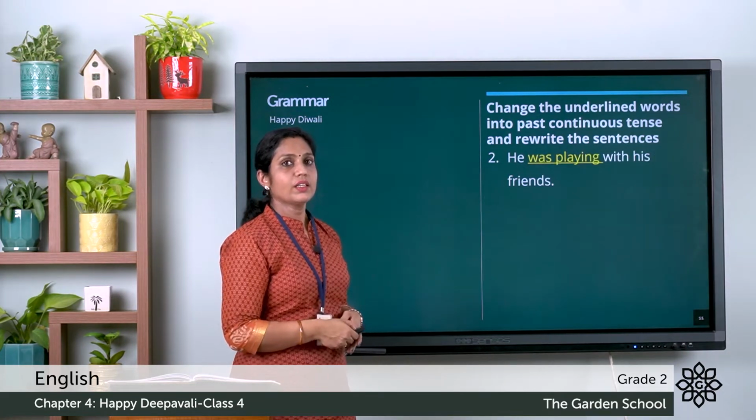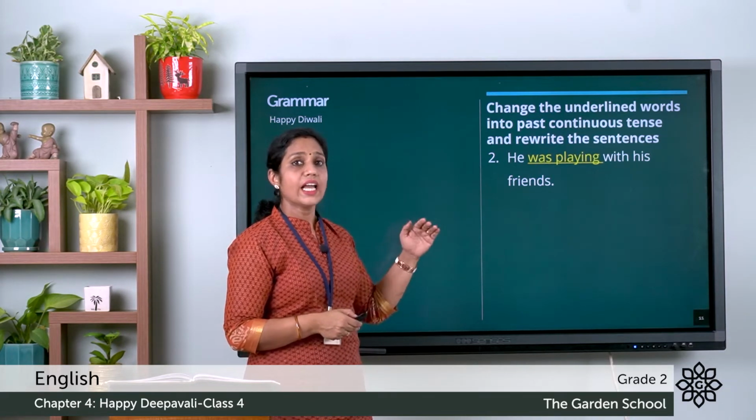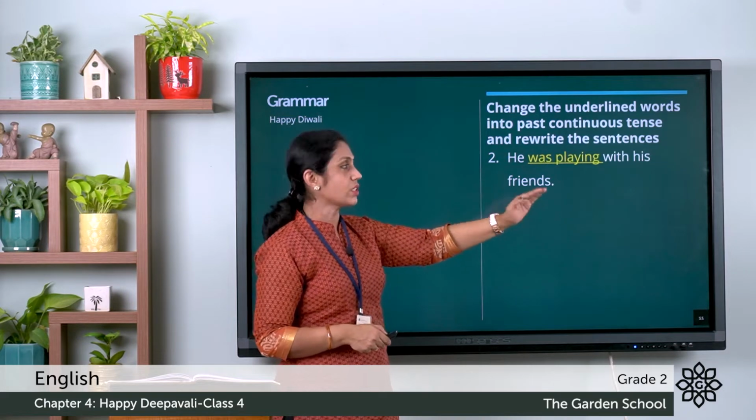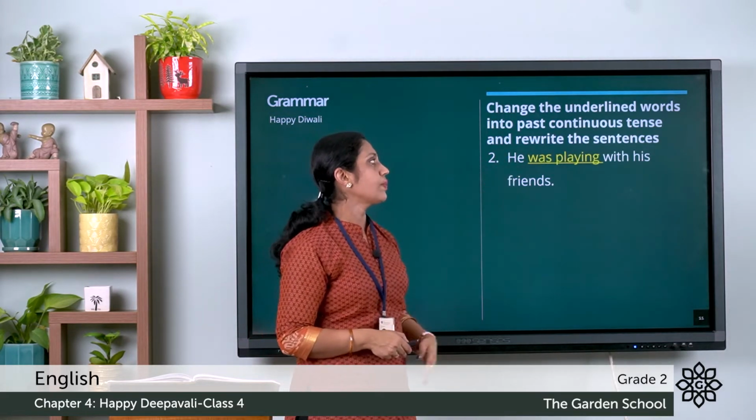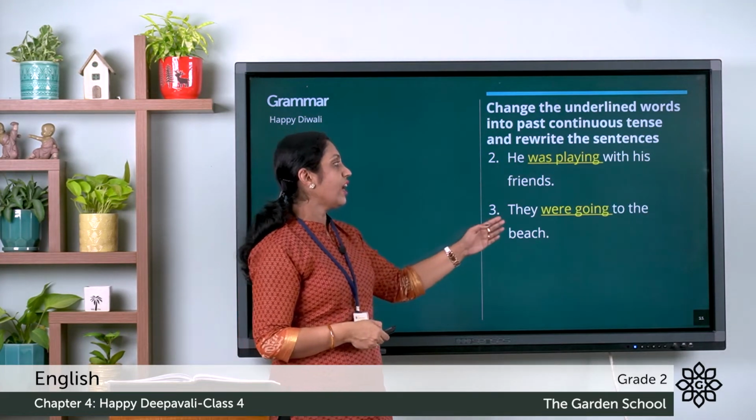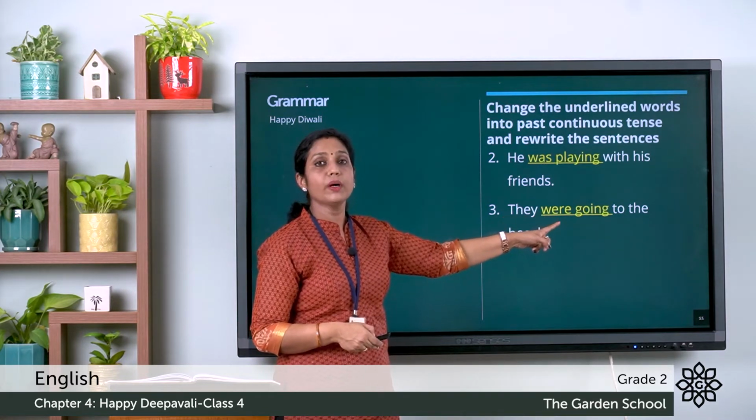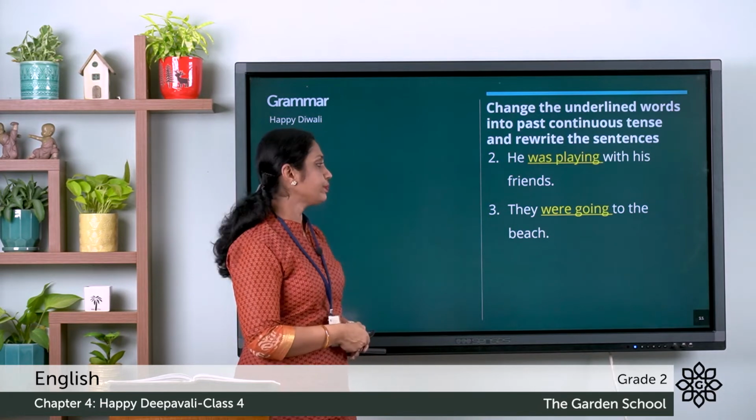The second one, he was playing with his friends. So the question was, he is playing. We changed the be verb "is" into "was". So you can rewrite the sentence as, he was playing with his friends. Third one, they were going to the beach. With the word "they", we have to use the be verb "were". So rewrite it as, they were going to the beach.